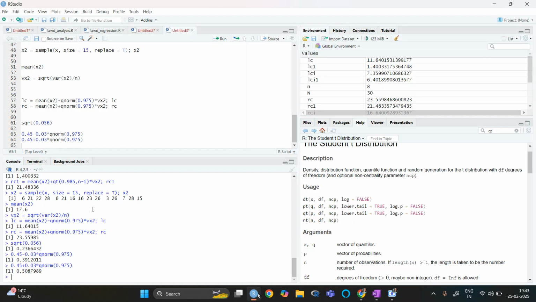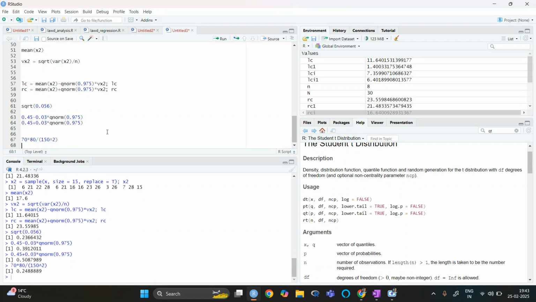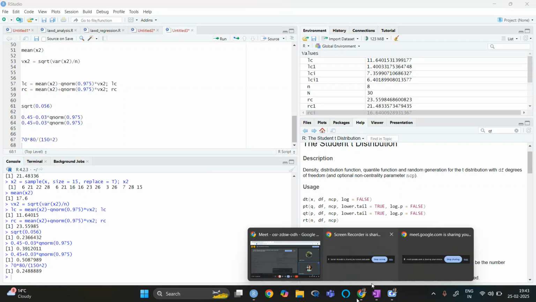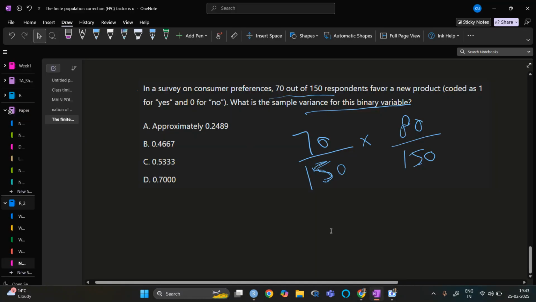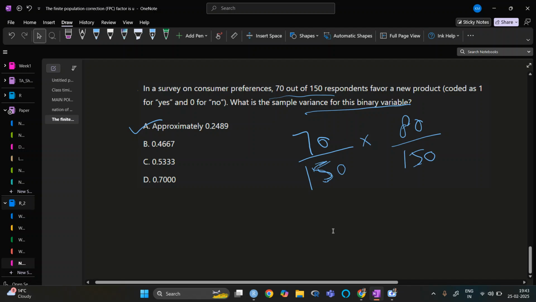So this one will be 70 times 80 divided by 150 squared. So it is 0.2488, approximately 0.2489, right?